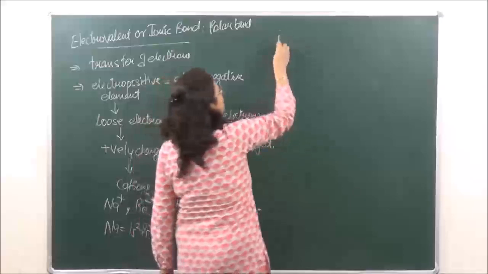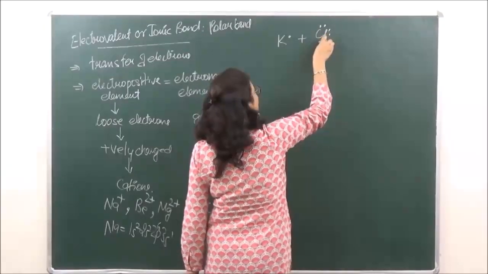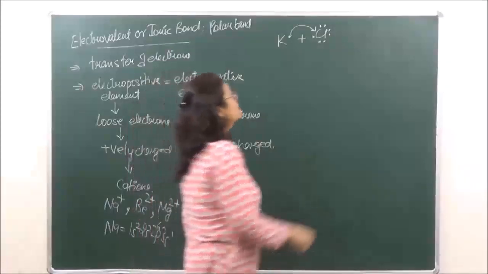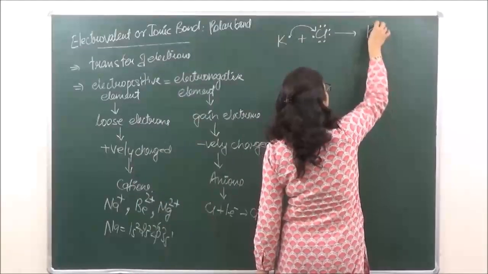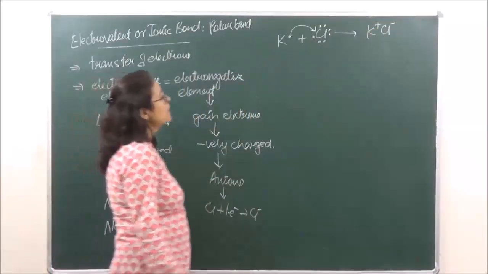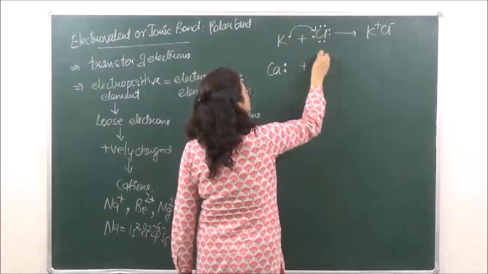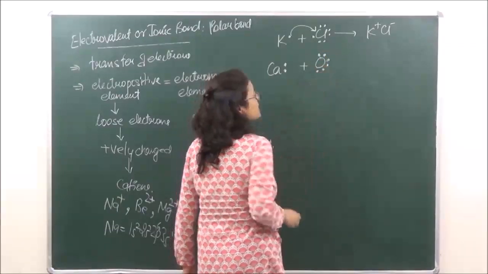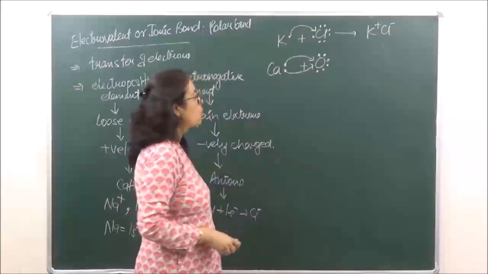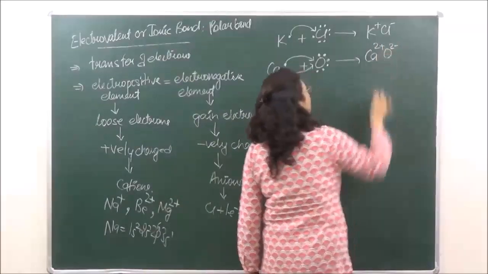For example, we have potassium. Potassium has 1 electron. Chlorine has 7 electrons. So potassium has a tendency to give this electron to chlorine, as a result of which a bond formation is going to take place, which can be represented like this. Okay? Similarly, if we have calcium, calcium has 2 electrons, and oxygen has 6 electrons. So calcium has a tendency to give both these electrons to oxygen such as to form a molecule Ca2 positive and O2 negative.